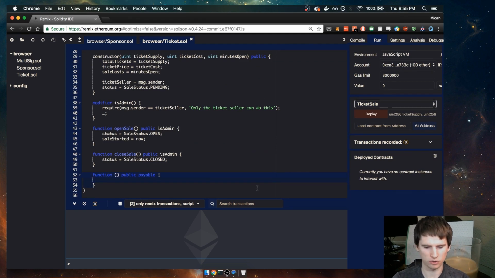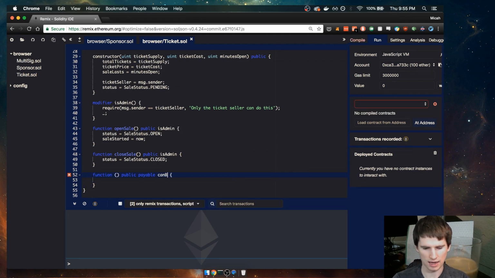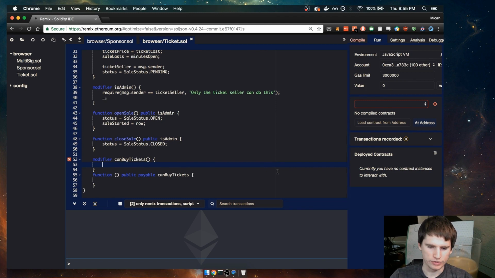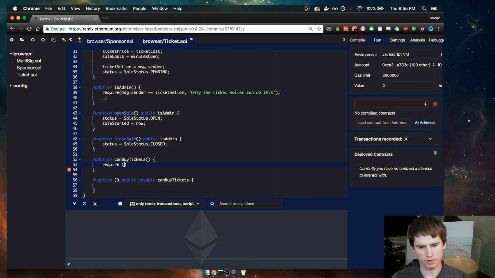We need to also check and make sure that we can buy tickets. Let's make a modifier that will check to make sure that we can buy tickets. Can buy tickets. So in here, we'll check the status. We're going to require that the status equals sales status dot open.